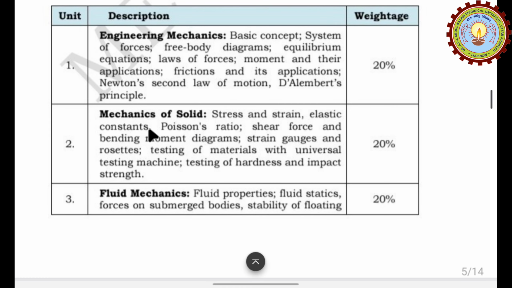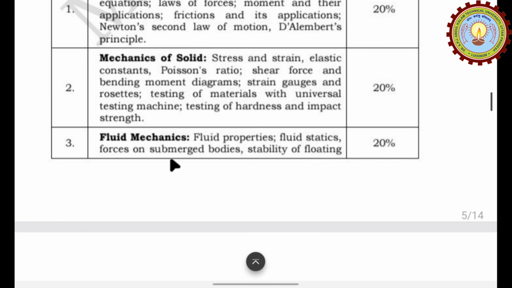For unit 2, mechanics of solids. Stress and strain, elastic constants, Poisson's ratio, shear force and bending moment diagram. Strain gauge and testing of materials with the universal testing machine, testing of hardness and impact strength. This is all about unit 2. Now proceed to unit 3.